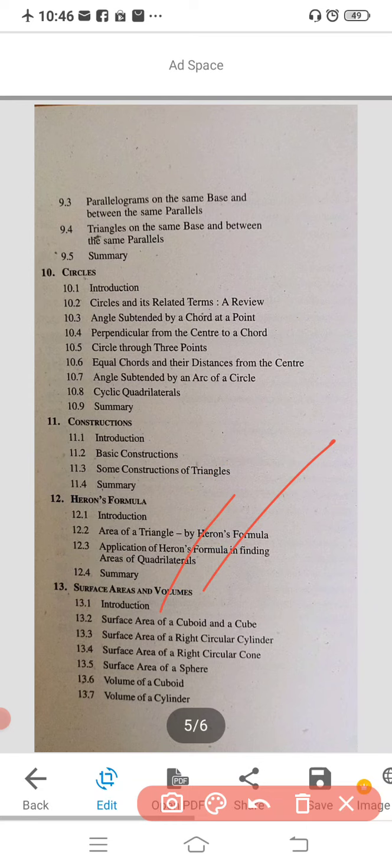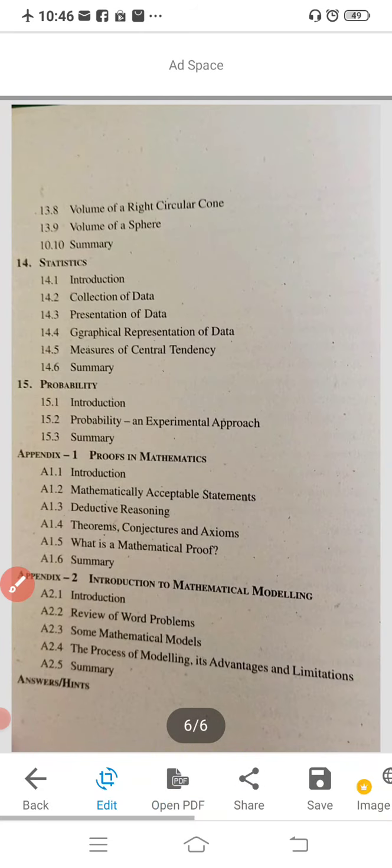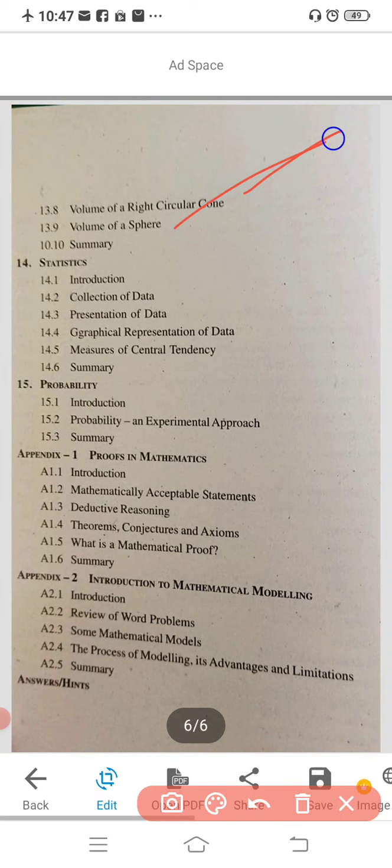Introduction part, surface area of a cuboid and cube, surface area of a right circular cylinder, surface area of a right circular cone, surface area of a sphere, volume of a cuboid, volume of a cylinder. So you are going to study all these concepts, and one more, that is volume of a right circular cone, volume of a sphere, and summary, meaning the last review of this chapter.